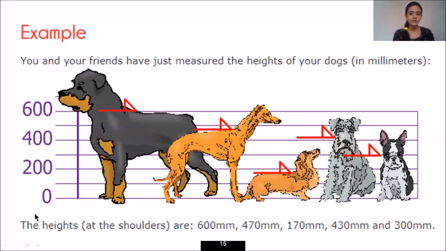Over here I have an example. You and your friends have just measured the heights of your dogs in millimeters.